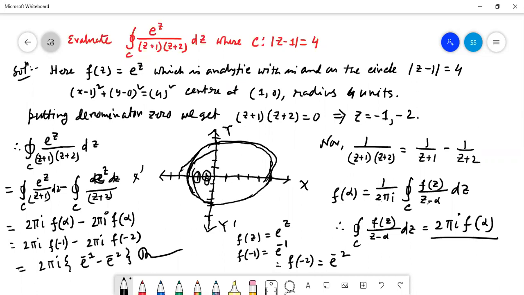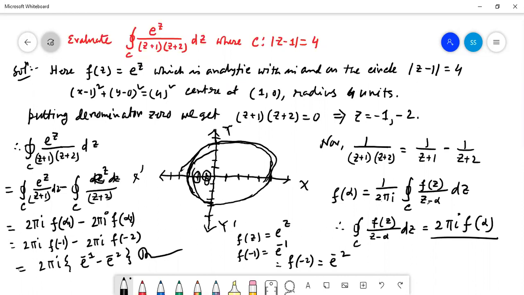Here both points, z equal to -1 and z equal to -2, are interior points of the given circle. So we can write 2 pi i into f of alpha 1 and alpha 2. If we take alpha 1 equal to -1 and alpha 2 equal to -2, that is f of -1 minus 2 pi i into f of -2. We put the value of this, then we get the result. Is it clear to everybody?